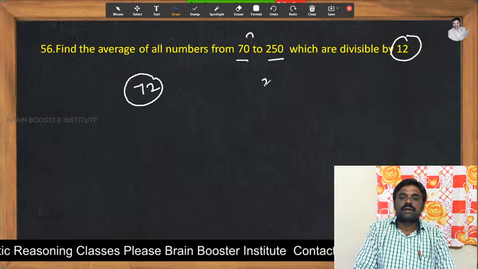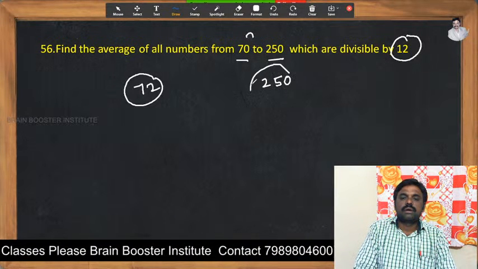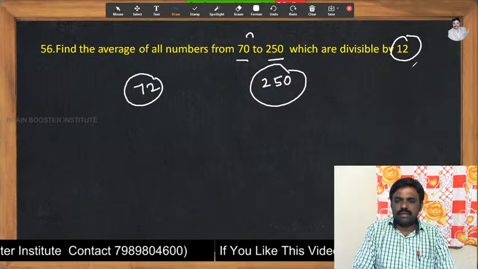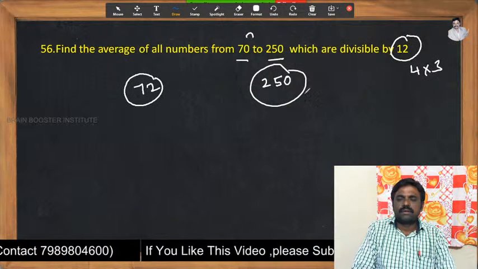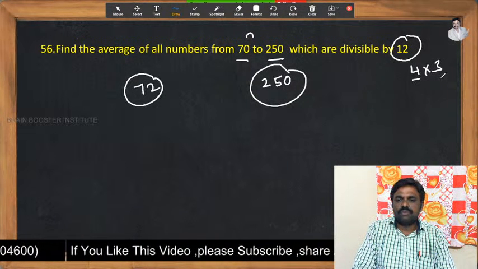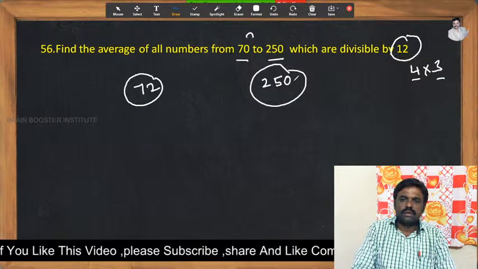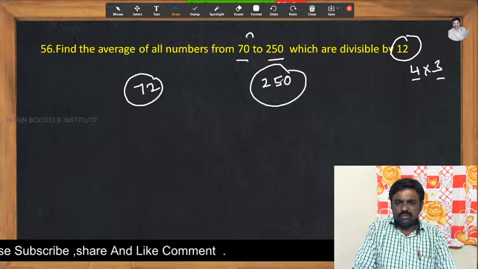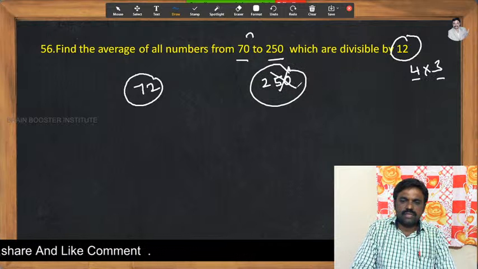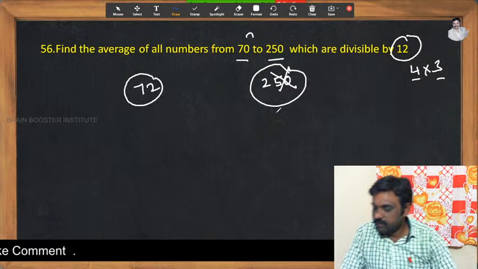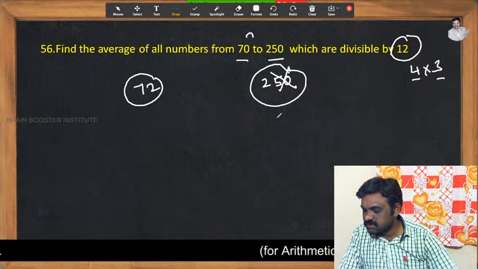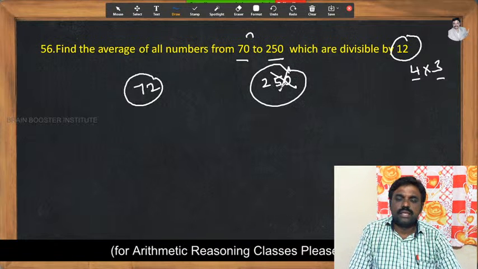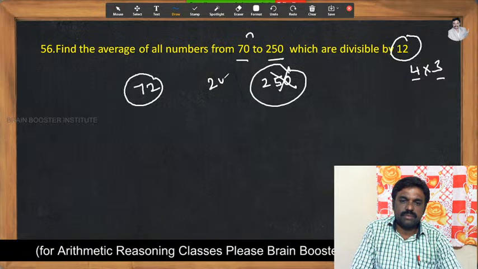And we need to take the last multiple. Is 250 a multiple of 12? No. A very simple measure: if the number is divisible by 4 and 3, then it is divisible by 12. Is 250 divisible by 4? It is not divisible by 4 and also not by 3. That's why 250 is not a multiple of 12. So the last number must be 240.